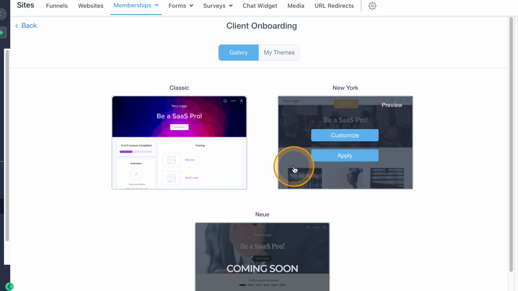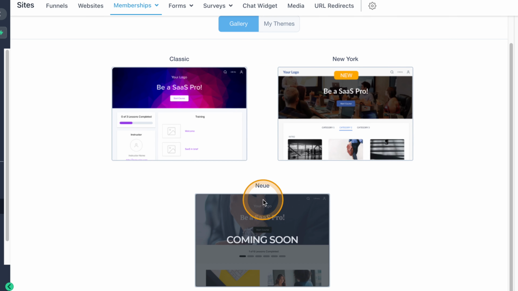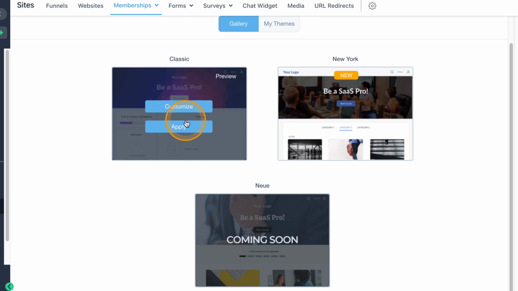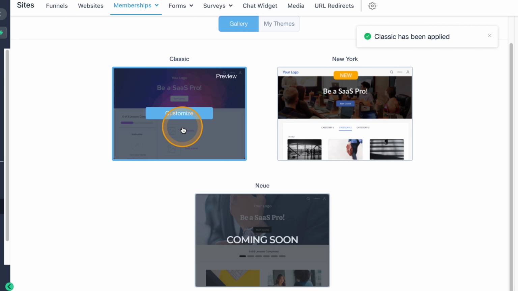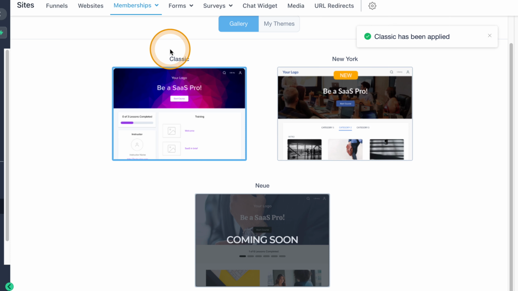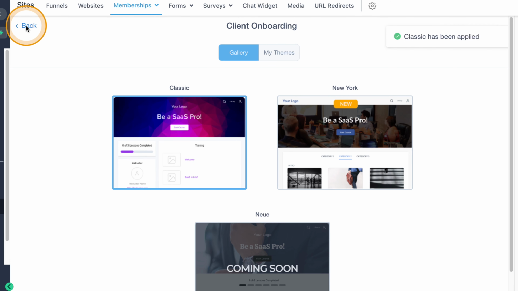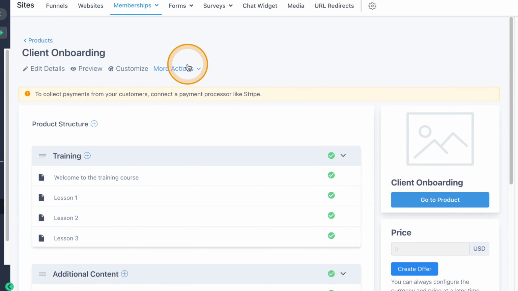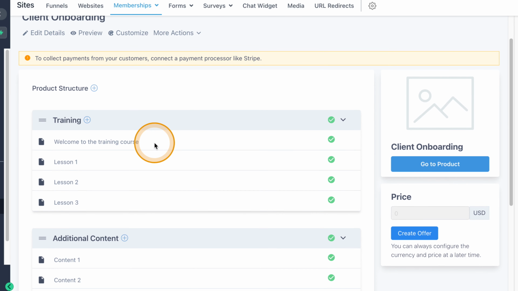There's also this New York theme. This one's coming soon, but there are tons and tons of different themes you can choose when building out your program. For the sake of argument, I'm just going to go classic. We're going to apply this theme to our program, and then we're going to jump back out of the customize, and the more actions we are just going to leave alone for now.